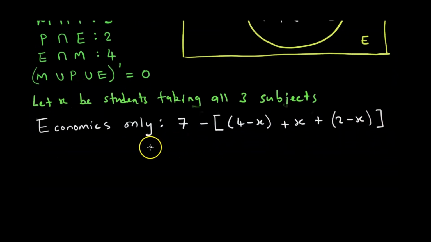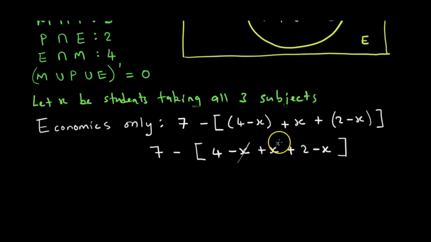Saka panapa tichati isusu 7 subtracting, then panapa pana 1 inongodzoka iri 4 minus x plus x, pano pana plus, saichadzoka ingori plus 2 minus x, like this. Minus x chakanzelana na x, kureva kuti tinenge tina 7 subtracting 4 plus 2 ndiani ndi 6, so it's 6 minus x.